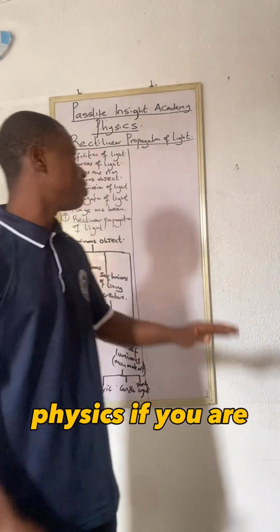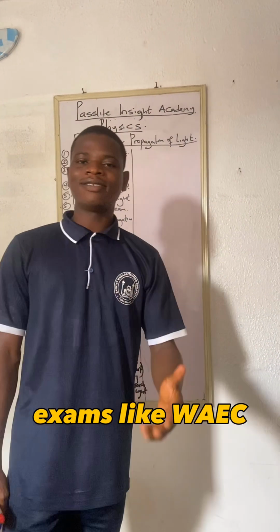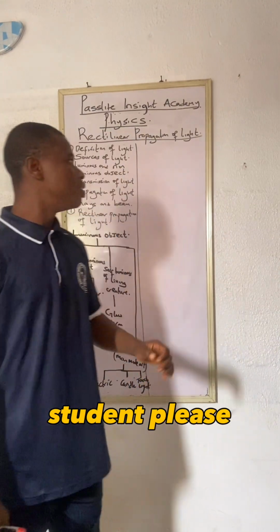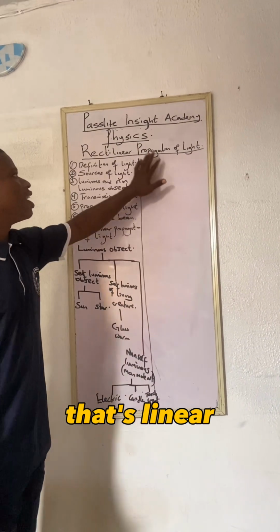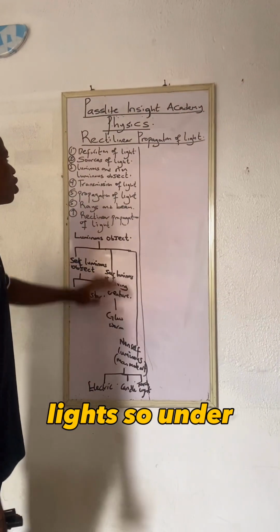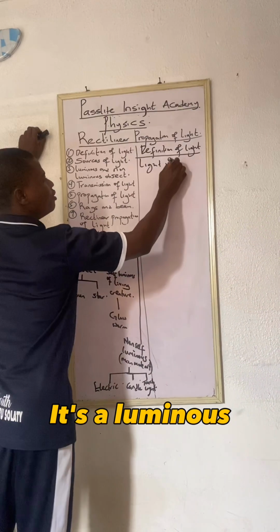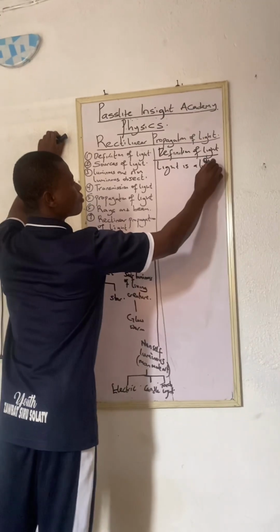Today we are having physics. If you are preparing for any exams like WAEC, JAMB, or you are an SS2 student, please, you need this topic: rectilinear propagation of light. Under that, we also talk about the definition of light. What is light? A light is a luminous object.